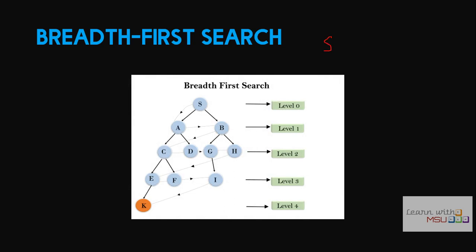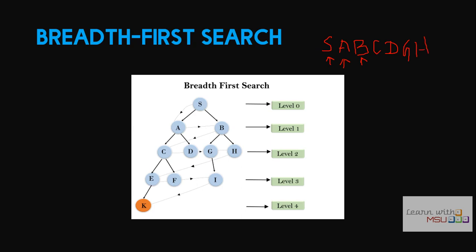So S is inserted in a queue and then S's neighbors are A and B. So in the queue A is added as well as B. So all the successors of S are added. Now what is the next node? Next node is A. What are the neighbors of A? C and D. So in the queue C is added as well as D. So A is processed and what is the next node? B is the next node. What are the neighbors of B? G and H. So in the queue G will be added and then H will be added.